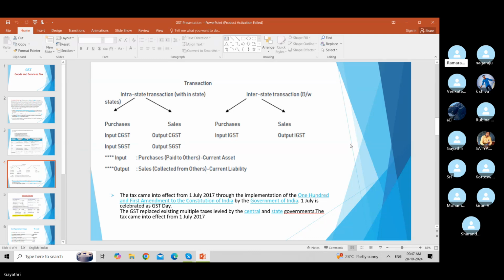Means we will collect the tax on behalf of the government. Means at the end of the month, we have to pay to the government. So always that will be current liability.